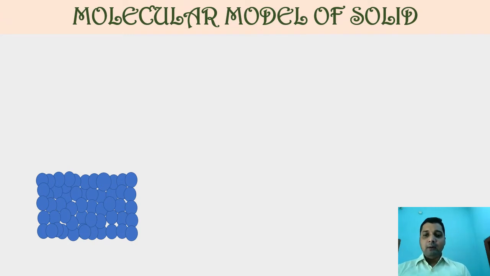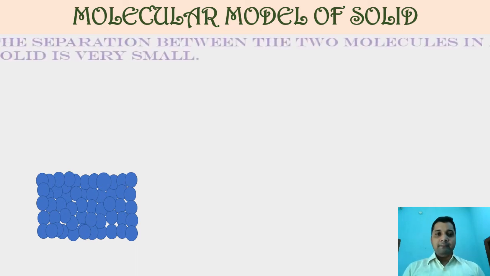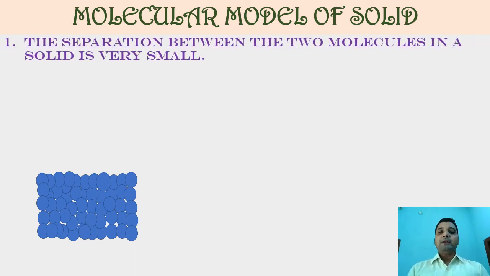Inside the solid, how will we get the arrangement of all these molecules? Their characteristics, their property: by considering which property, which nature, will we be able to know this substance is a solid? First one, the separation between the two molecules in a solid is very small.